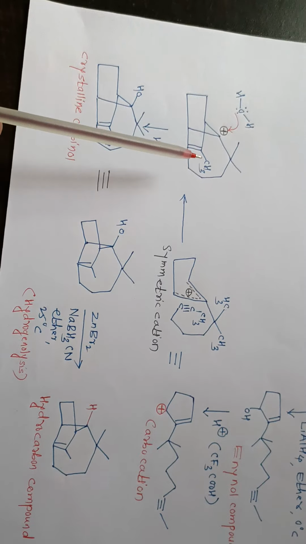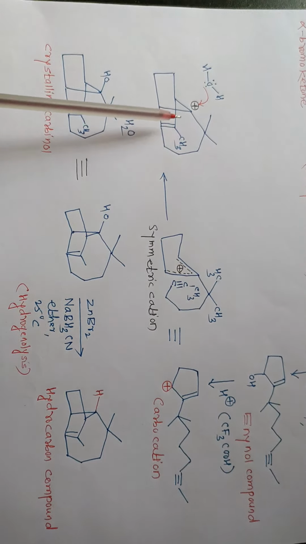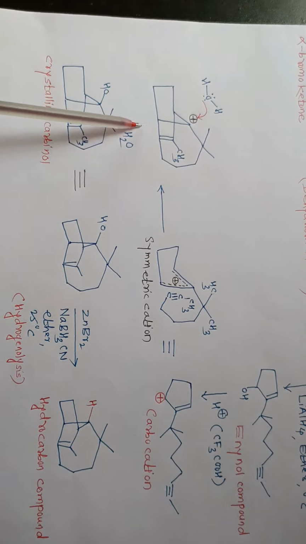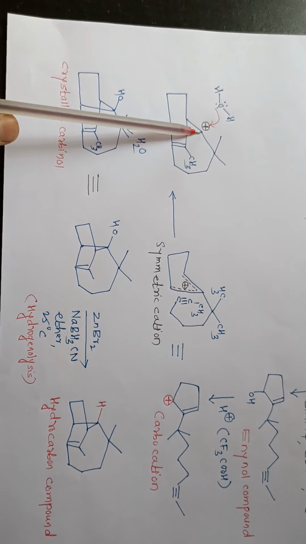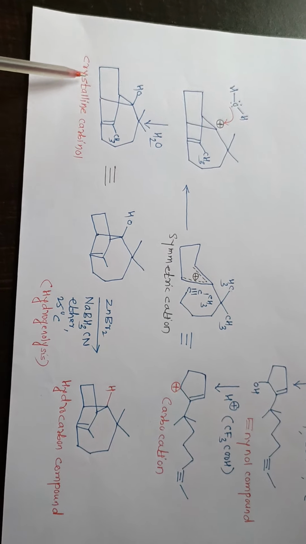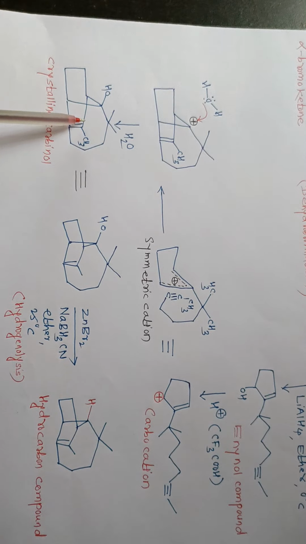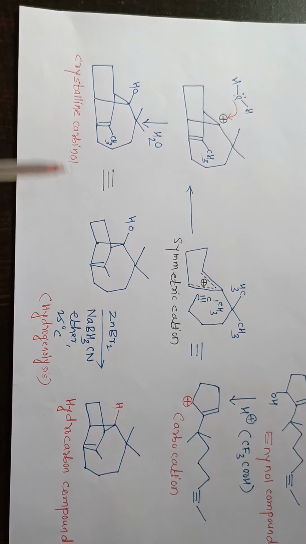In next step that carbocation will react with water, it means oxygen of water attacks at this positive charge carbon and there is formation of OH, that compound is called crystalline carbinol. So this crystalline carbinol can be represented in this way also.